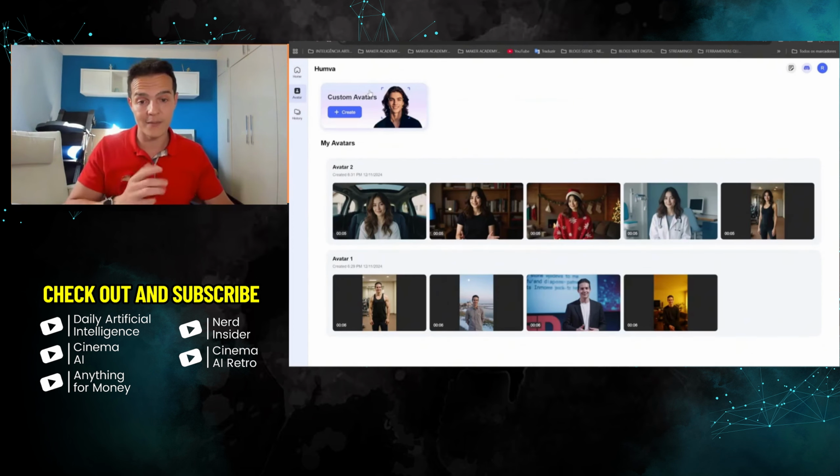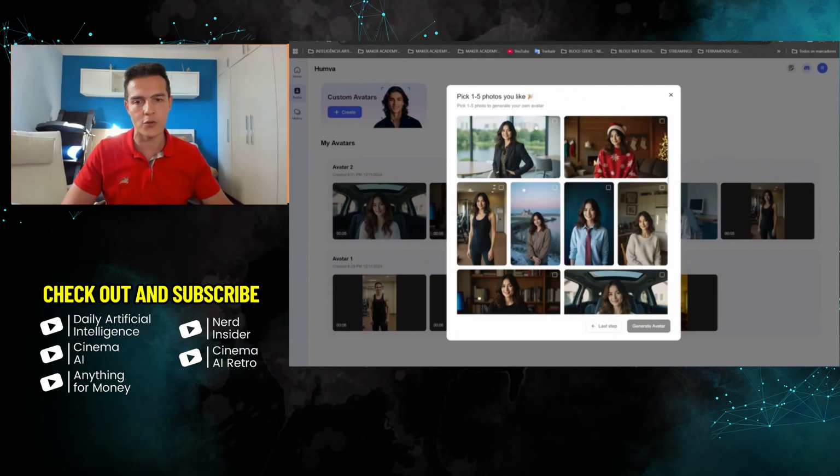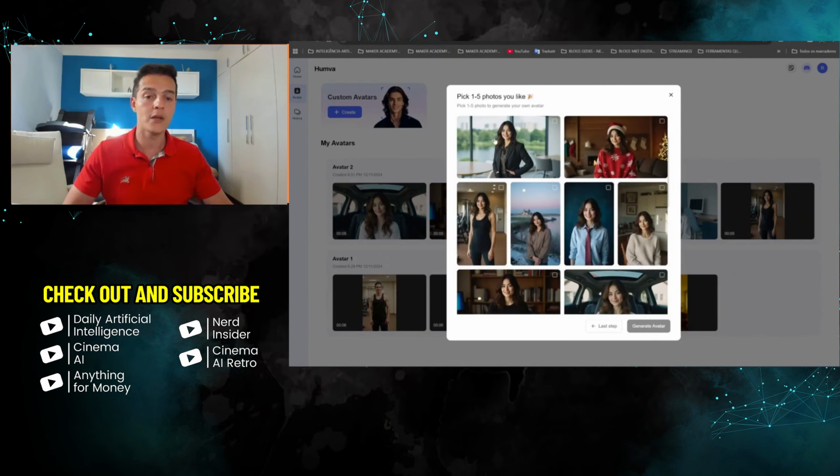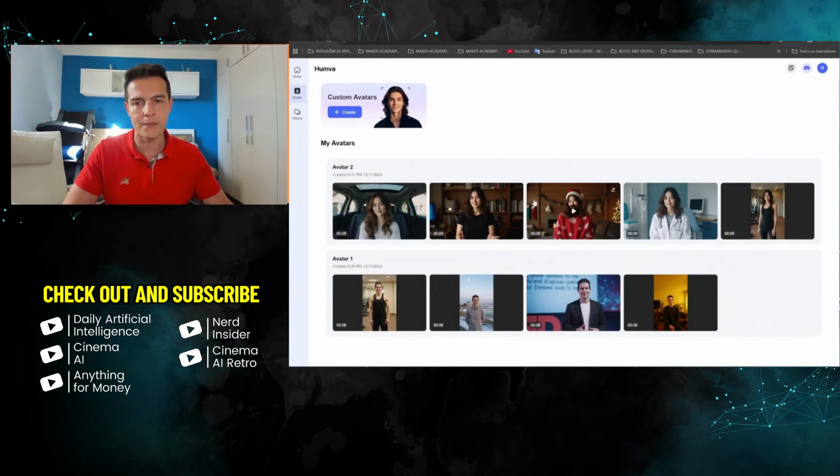Let's first, before I talk about the time, remember that I generated here. So check this out. It generates 20 options and you choose 5. If you want 5 more, you can generate again. But look how interesting. It was the same model, this one. You can see that it looks very similar because it's the same image.